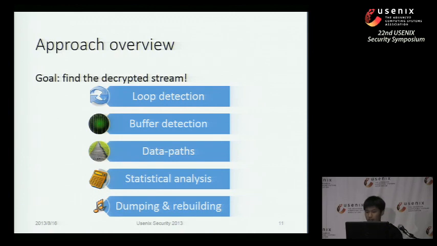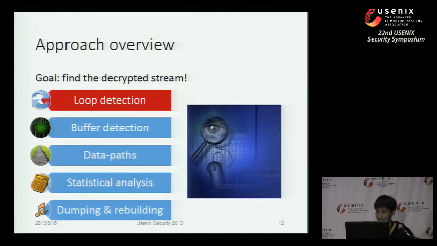So based on our intuition and goal, there are several steps to our approach. As I have said before, data should be put into a buffer, and usually the most efficient way of manipulating buffers is through a loop. So programs need loops to access buffers. Usually we think that is right. That's why we have loop detection and buffer detection before we try to reason about the data path. After we get the data paths, we perform statistical analysis to identify which buffer actually stores the target data we are going to dump. After that, we will dump the data and reconstruct the target media files.